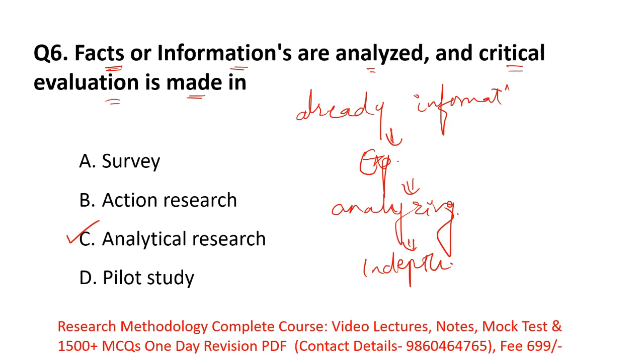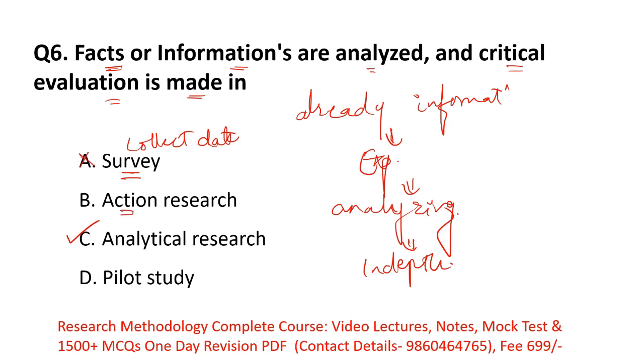So here option C is the right answer, or you can say this is the definition of analytical research. We'll see the remaining options, which are incorrect. Here option A is survey. By performing a survey, what do researchers do? They collect data. In a survey, remember, already existing data or information is not present. Through a survey, the researcher collects data. So here option A is obviously incorrect.